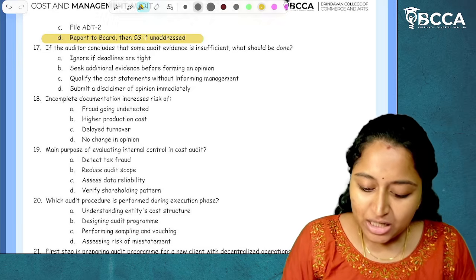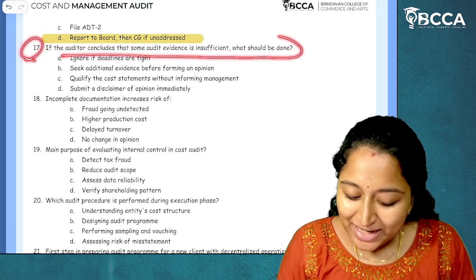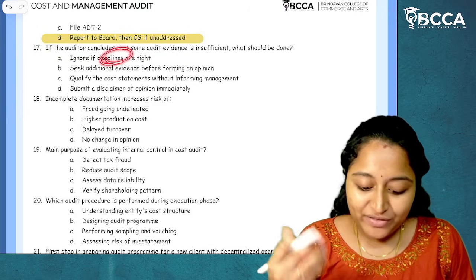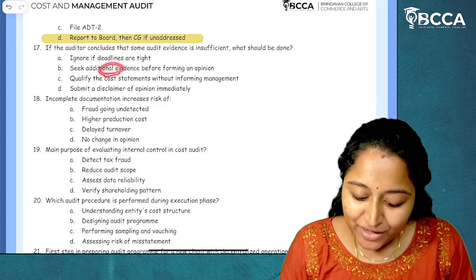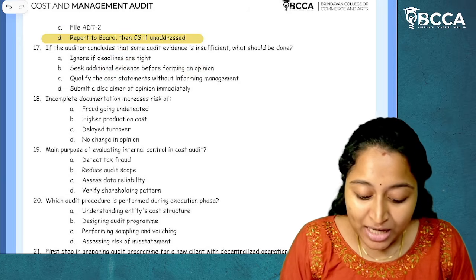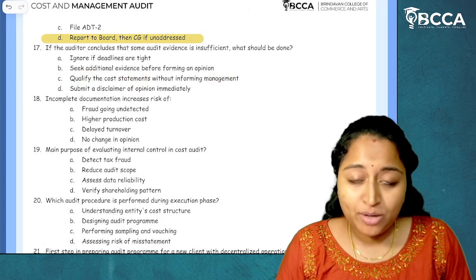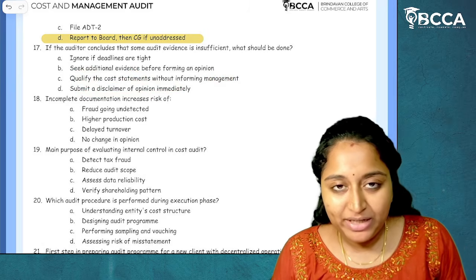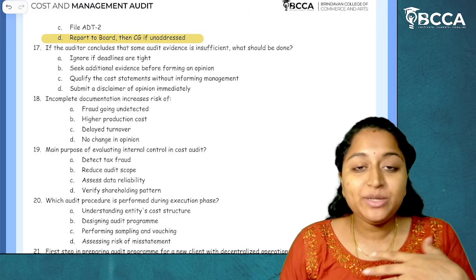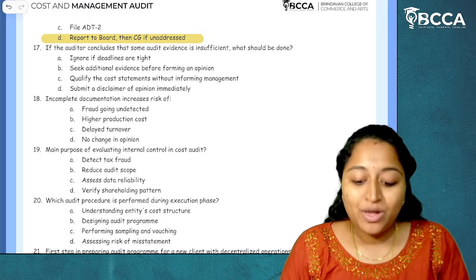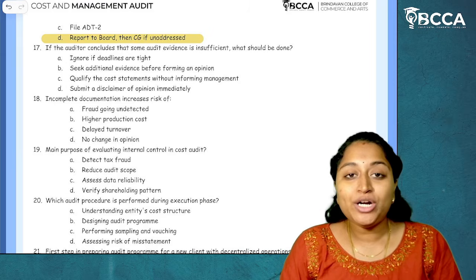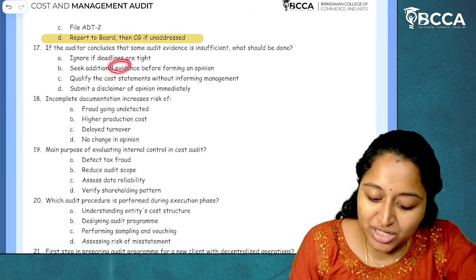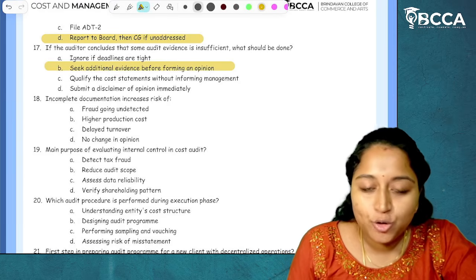Then moving on to next. Question number 17. If the auditor concludes that some audit evidence is insufficient, what should be done? Ignore if deadlines are tight? No. Seek additional evidence before forming an opinion? Yes. Qualify the cost statements without informing management? No, they have to inform the management. Submit a disclaimer of opinion immediately? No, disclaimer of opinion will be given based on the observations which they have. Now, if the audit evidence is insufficient, what they have to do? They have to ask for the evidence. Seek additional evidence before forming an opinion. I hope it is clear.